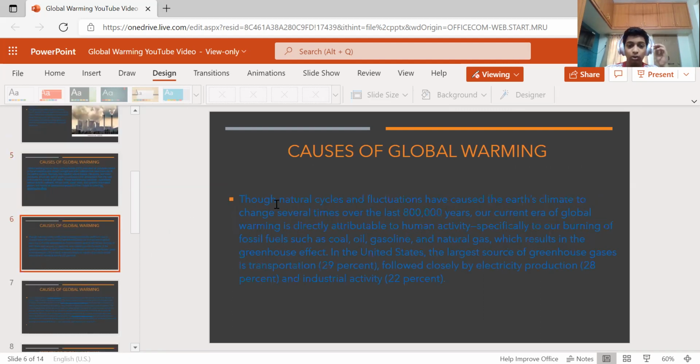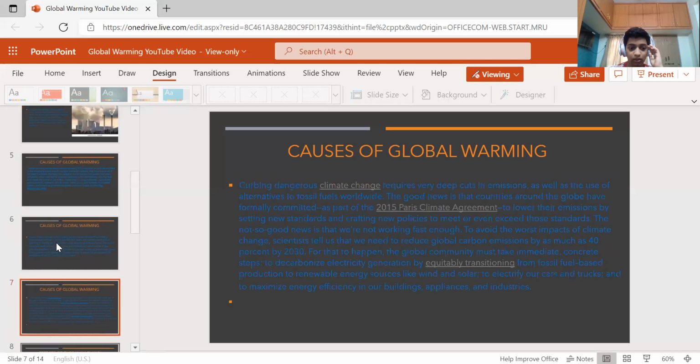Second point. Natural cycles and fluctuations have caused the Earth's climate to change several times over the last 8 lakh years. Our current era of global warming is directly attributable to human activity, specifically the burning of fossil fuels such as coal, oil, gasoline, and natural gas, which results in a greenhouse effect. In the United States, the largest source of greenhouse gases is transportation, 29%, followed closely by electricity production, 28%, and industrial activity, 22%.